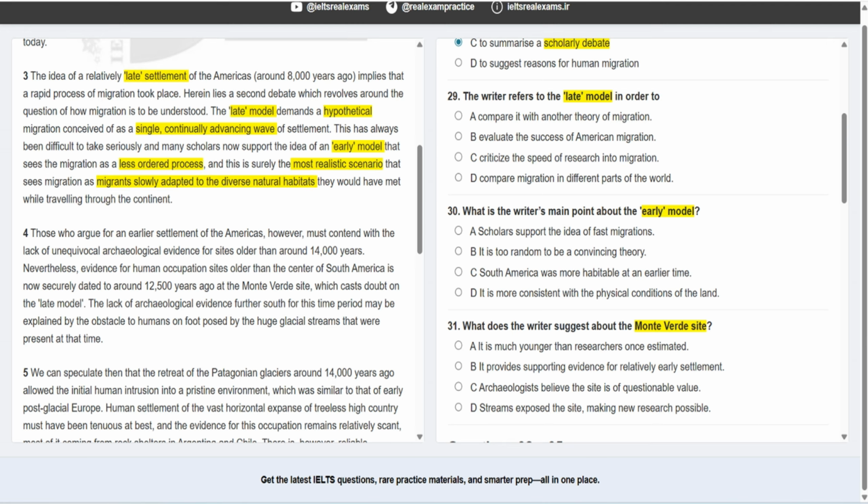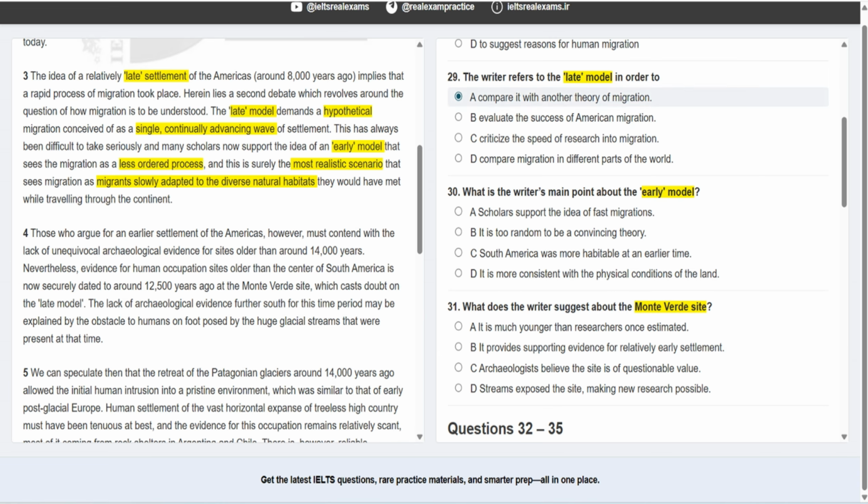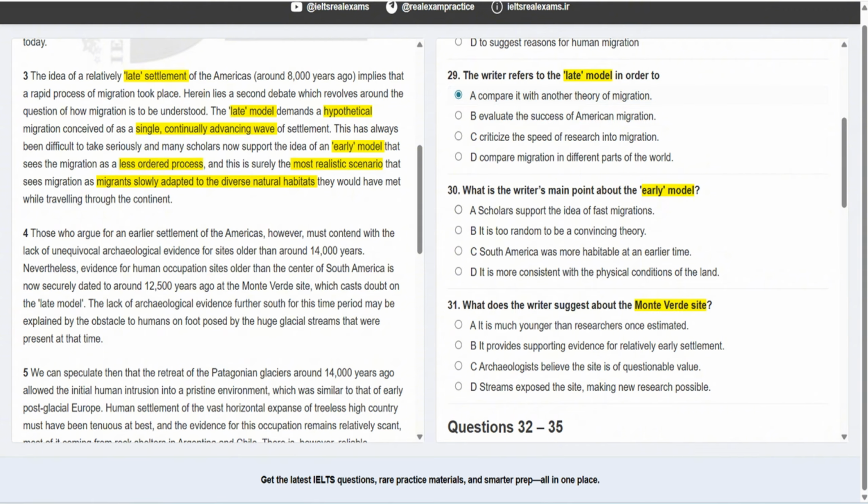It means they gradually, little by little, adapted themselves to these habitats. It wasn't ordered. It was less ordered somehow. I hope you got the idea. So here it talks about the late model because they wanted to compare it with another model. That's the early model. All right, that's A.